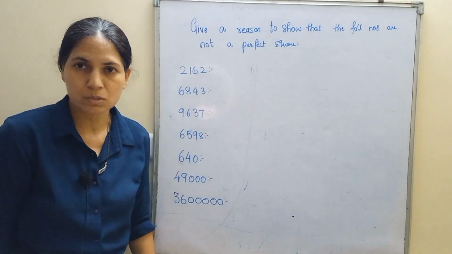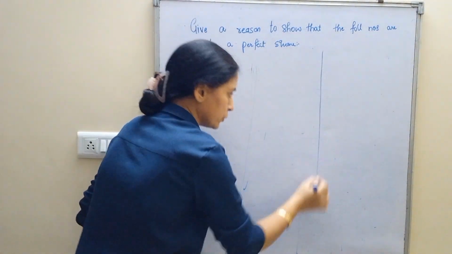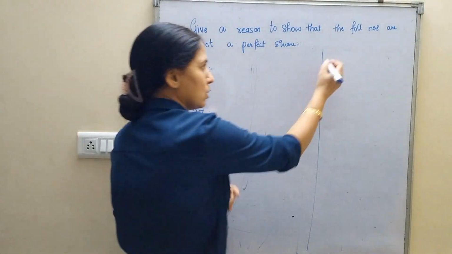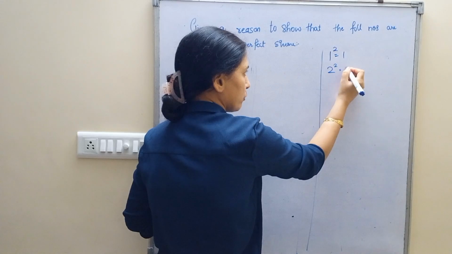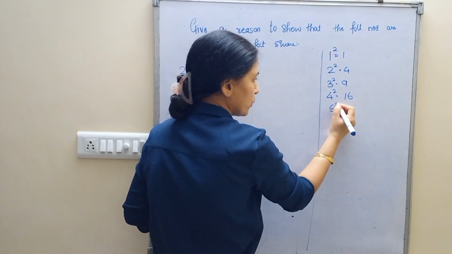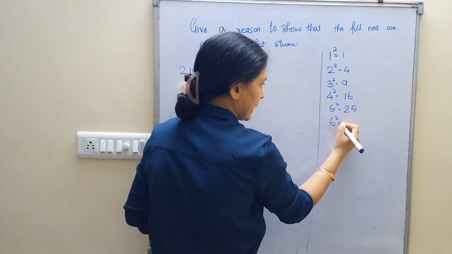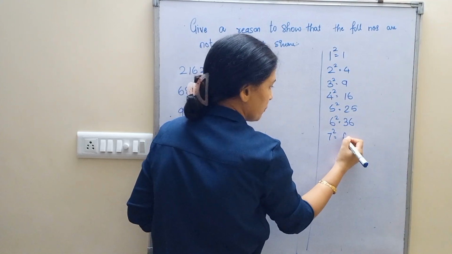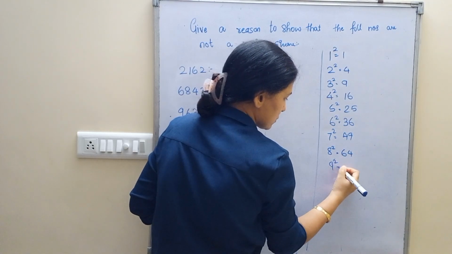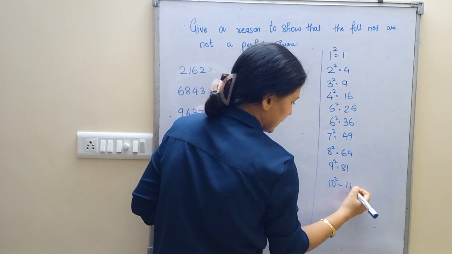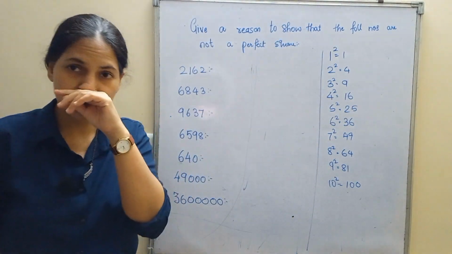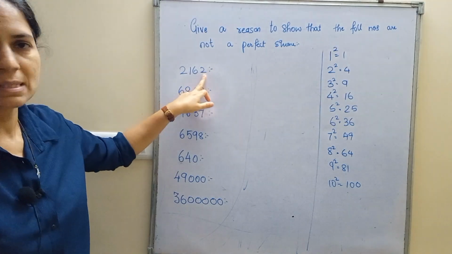As I told you in my last video, you must always remember that numbers ending with what? 1 square is 1, 2 square is 4, 3 square is 9, 4 square is 16. If you don't remember, just write it down over and over again and then you will be able to remember it very well. 7 square is 49, 8 square is 64, 9 square is 81 and 10 square is 100. Just write this down if you are not able to remember what I told you in my last video. See students, the last number is 2.